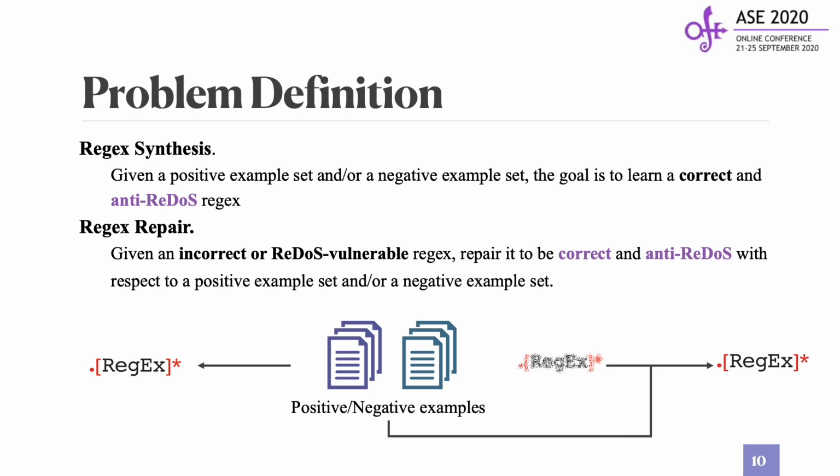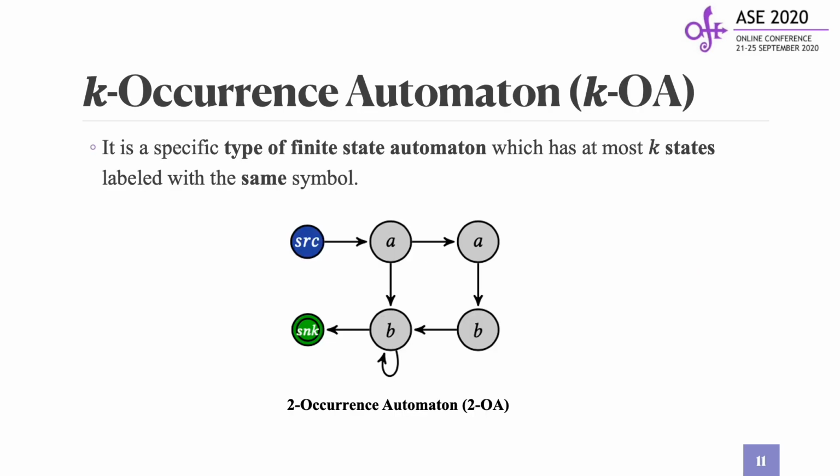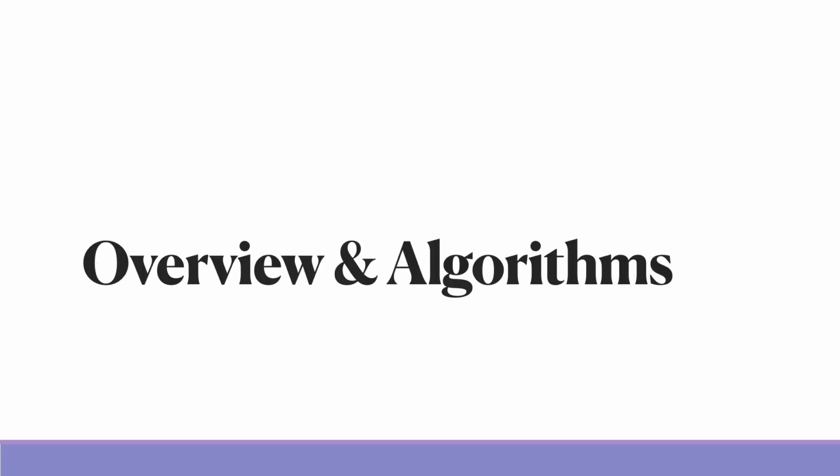A k-occurrence automaton is a specific type of finite state automaton which has at most k states labeled with the same symbol. As we can see in this example, suppose it is a 2-OA, then for symbols A and B, they appear at most twice. Then we come to the core part, overview and algorithms.